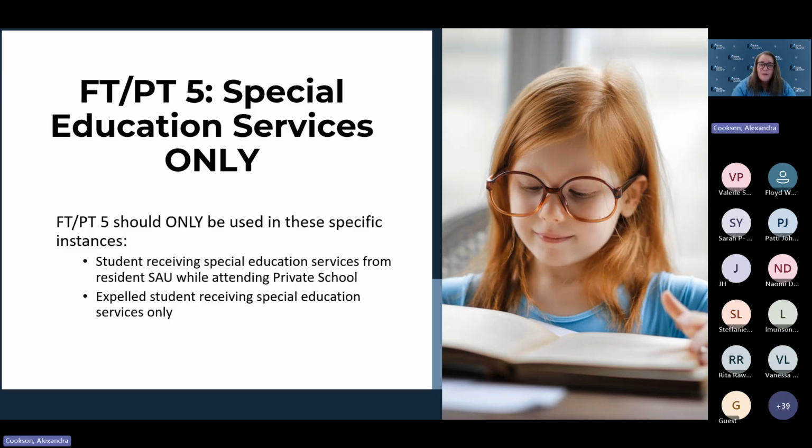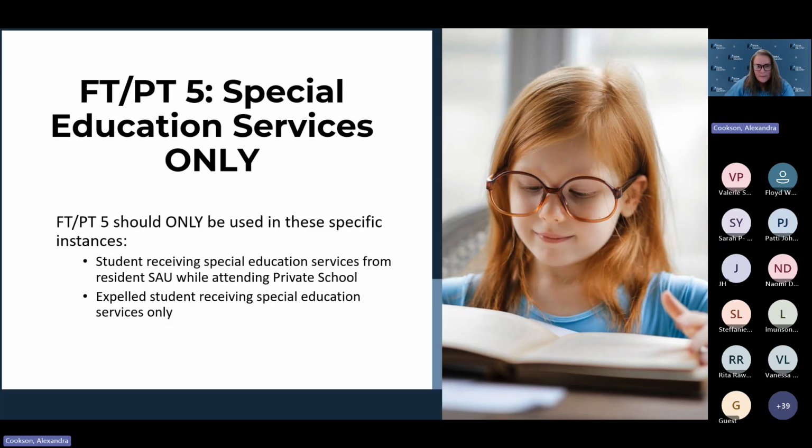Full-time, part-time status 5 is for special education services only. This is for 2 very distinct situations for students who are receiving special education only from the district. If a student is only receiving special education services while they are in a private school and the resident district is still providing special education services because it's not available at the private school, that is one of the instances where you would use an FTPT 5.